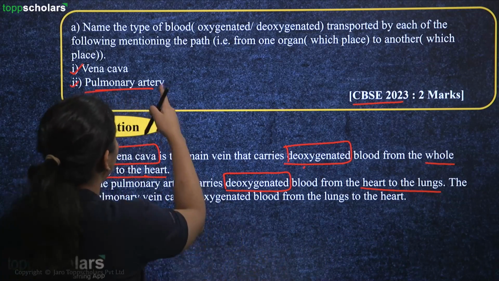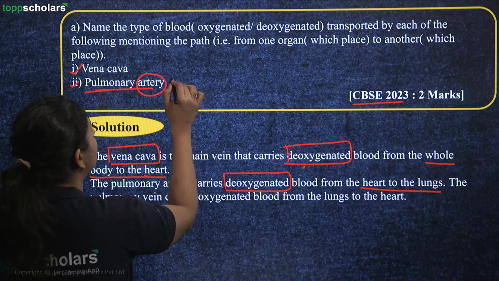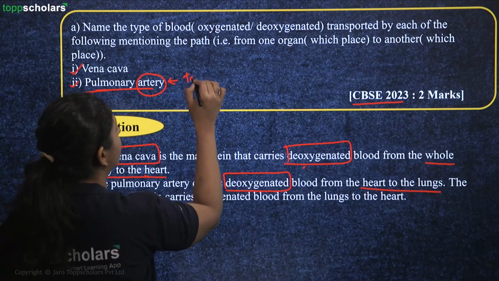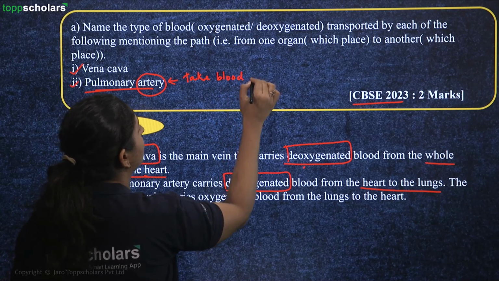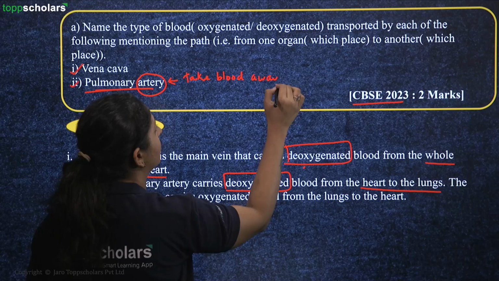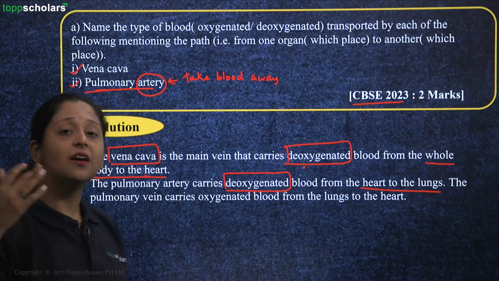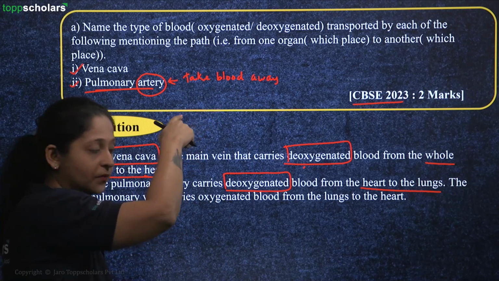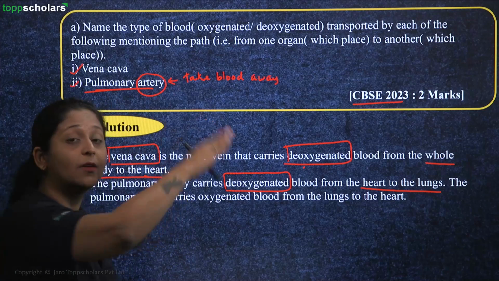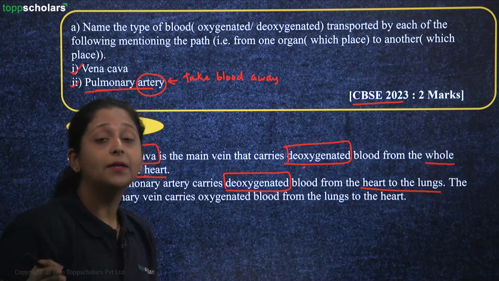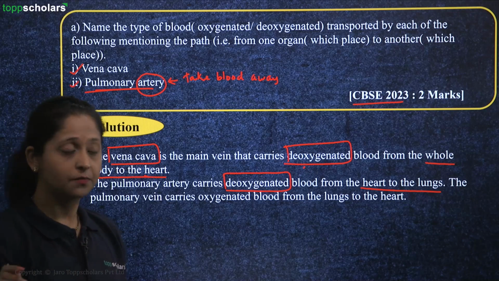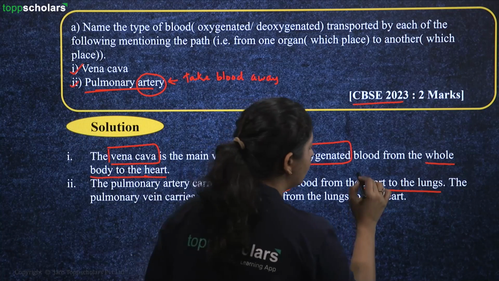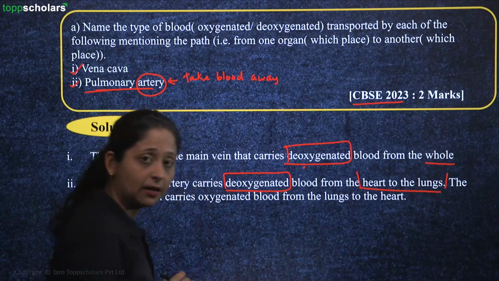See, when we call it an artery, that means it's taking the blood away from the heart. Okay, as it's taking the blood away from the heart, you're calling it an artery. Why pulmonary artery? Because it's taking the blood to your lungs. But this is the only artery which will be carrying the deoxygenated blood to your lungs, right? And it's carrying from the heart to your lungs.